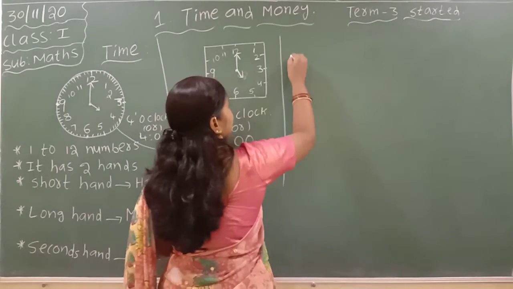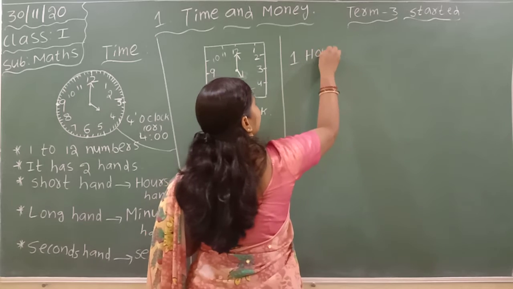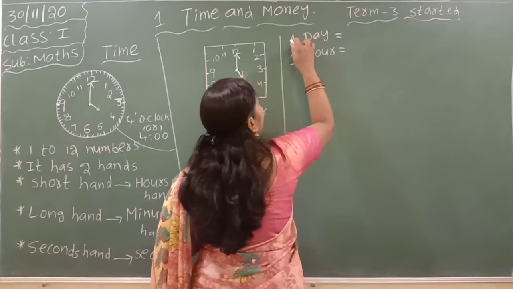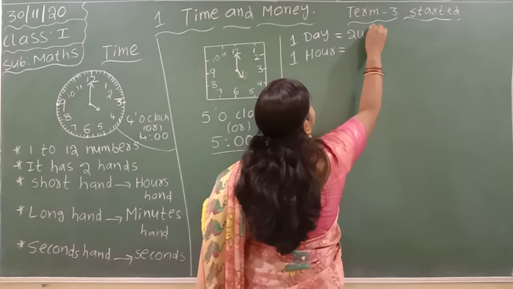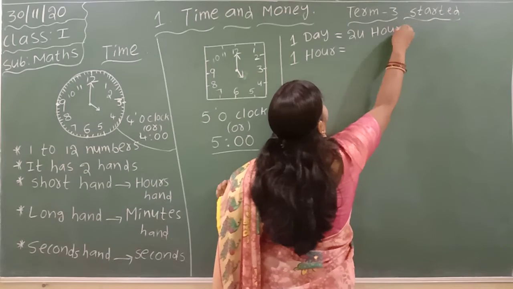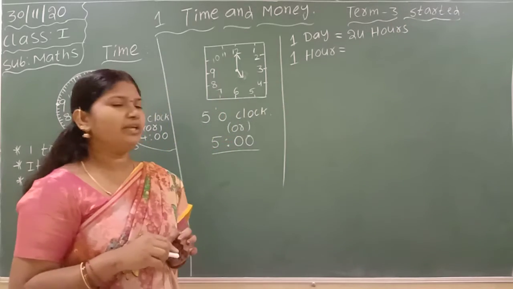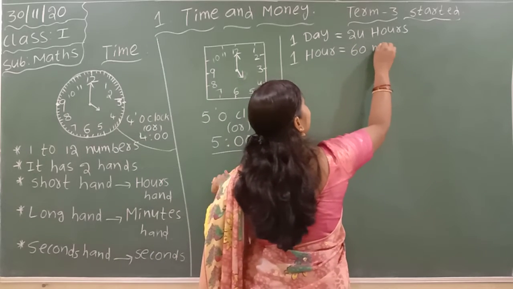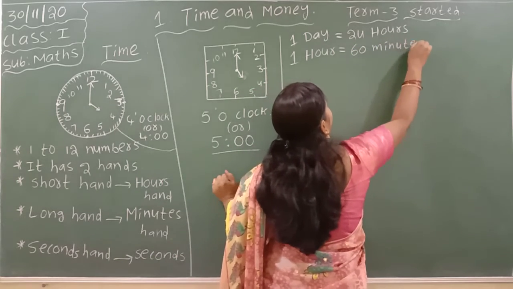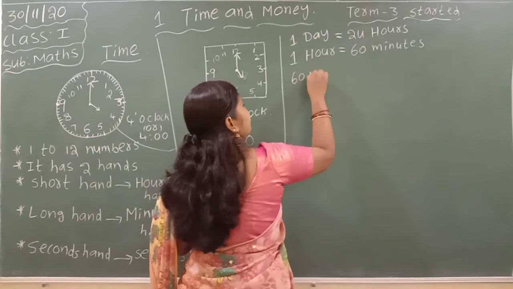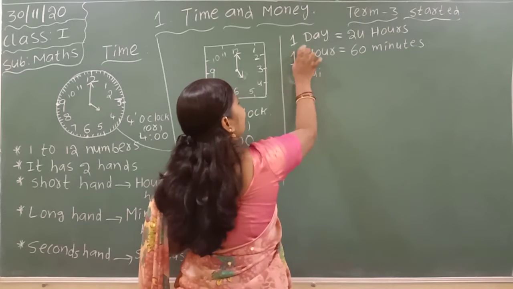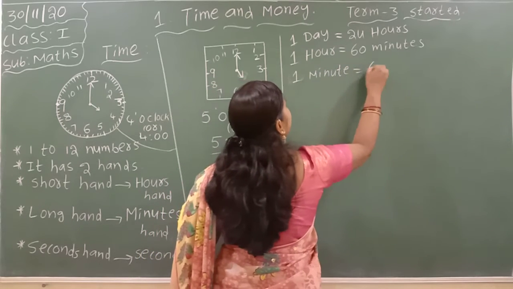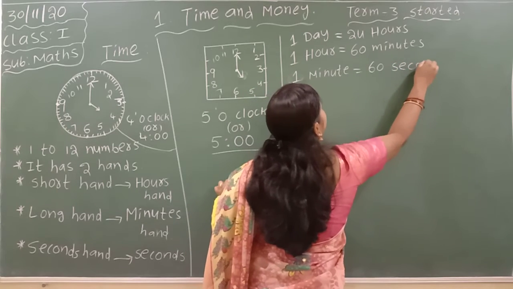So here, first of all, 1 day is equal to how many hours? 1 day is equal to 24 hours. 1 hour is equal to 60 minutes. 1 minute is equal to 60 seconds.